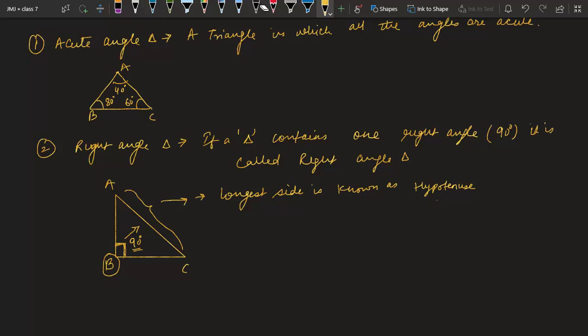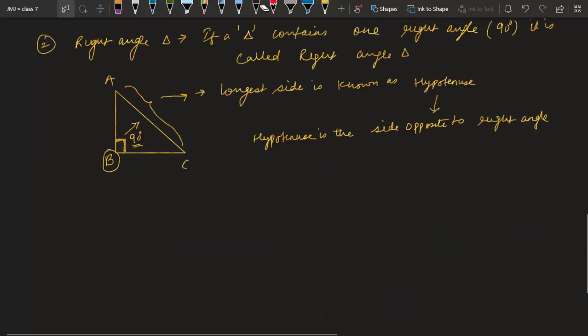Okay, to find this, the hint is: hypotenuse is the side opposite to the right angle. Wherever you find a right angle, just make an arrow to the opposite side, and that side will be your longest side, known as hypotenuse. Okay, now the third type, that is obtuse angle triangle.